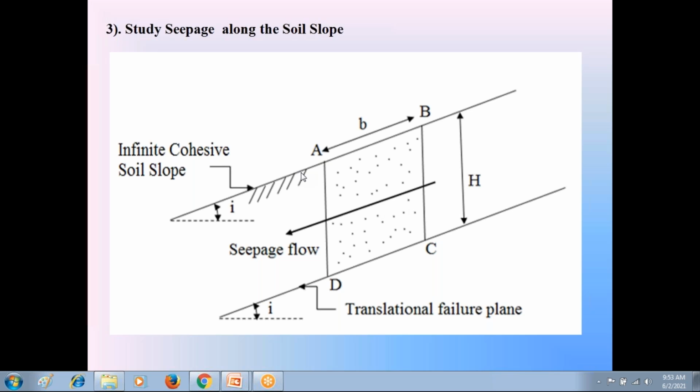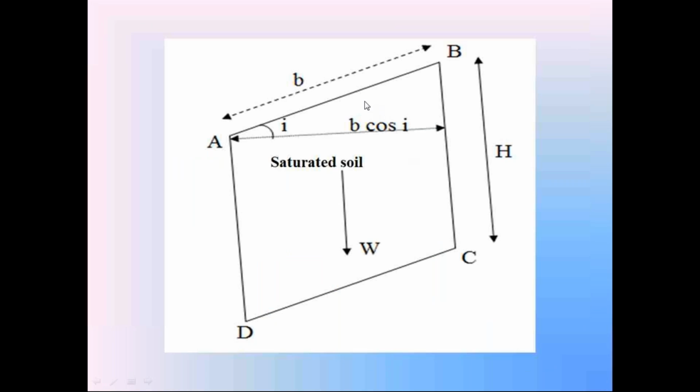To discuss the stability analysis of this soil slope, consider the soil prism between the soil slope AB and the failure surface CD. Check that soil prism between the soil slope AB and the failure surface CD. So this is that soil prism. You know that the seepage is flowing in the soil. Due to that seepage flow, the entire soil is in saturated condition.